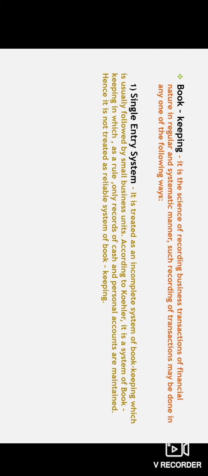According to Kohler, it is a system of bookkeeping in which, as a rule, only records of cash and personal accounts are maintained. Hence, it is not treated as a reliable system of bookkeeping. So it deals only with recording cash and personal accounts. All the rest it does not record. That is why it is stated to be not reliable.